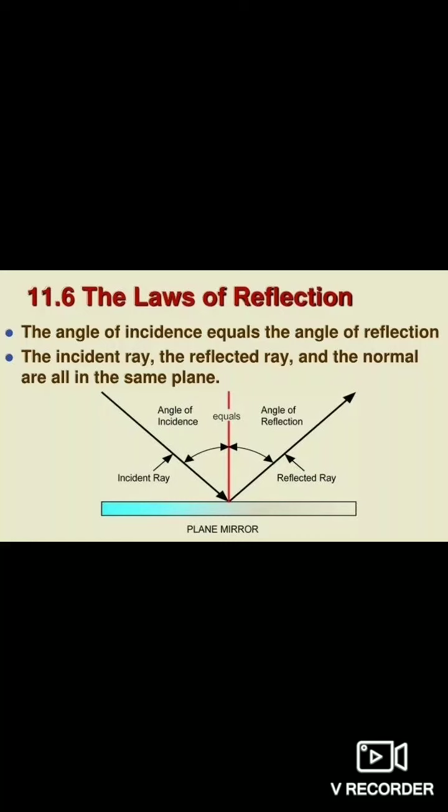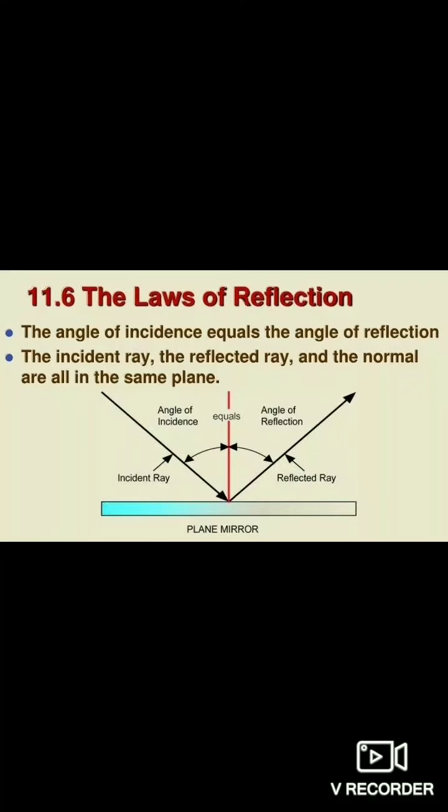Next is reflected ray. The ray of light that bounces off the reflecting surface and returns to the same medium as that of the incident ray is called reflected ray. What is angle of incidence? The angle between the incident ray and the normal is called the angle of incidence. It is denoted by I in general cases.